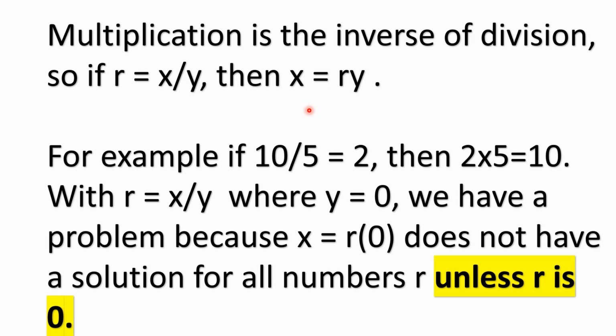X would be 0 if r is 0. So I want to highlight that point, and we're going to come back to it. It's important to note that there's really no solution here unless r is 0.